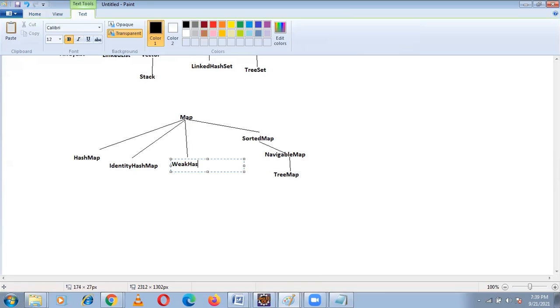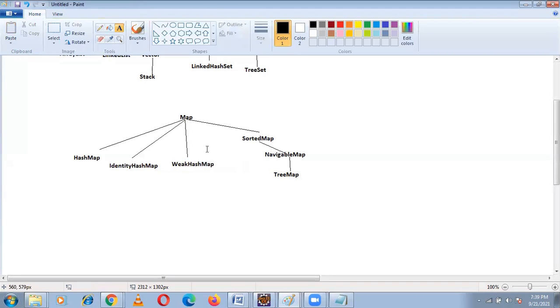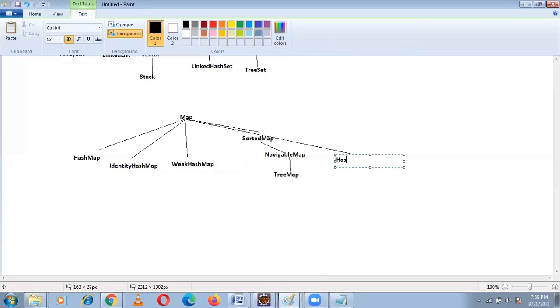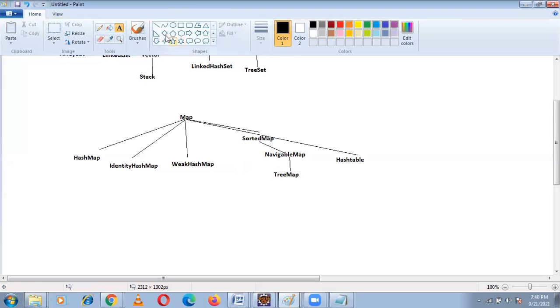These all are the implementation classes: hash map, identity hash map, weak hash map, tree map. We have another class called hash table. This is an implementation class. Under hash table, we have the properties class.